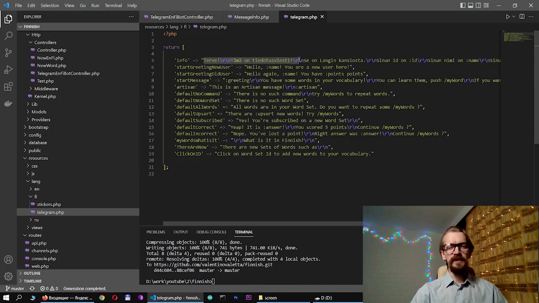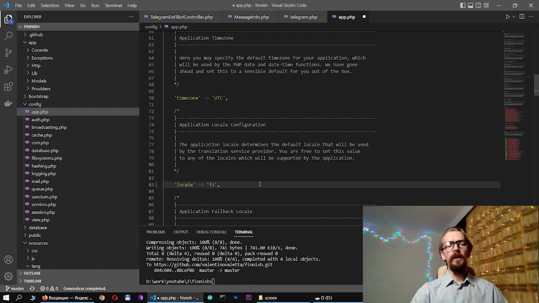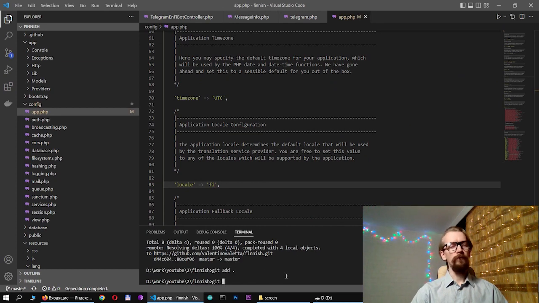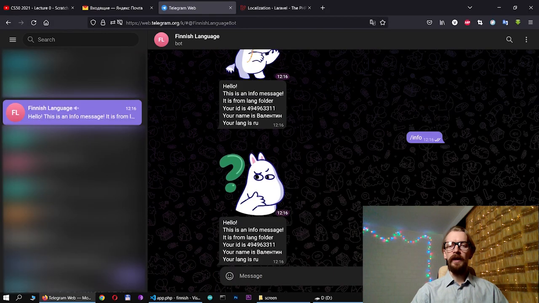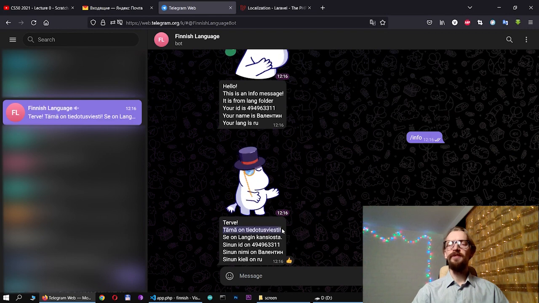Okay, that is awesome. What about localization? I created a new directory and a Finnish language Telegram file. Let's change the application locale option and check what will happen. Yes, believe me, this is Finnish.